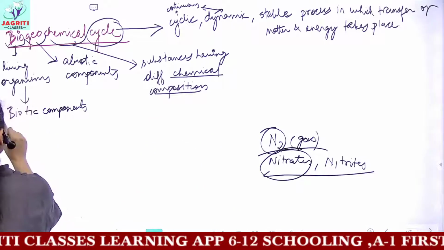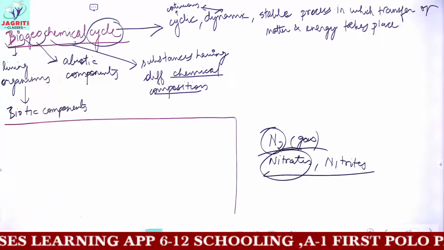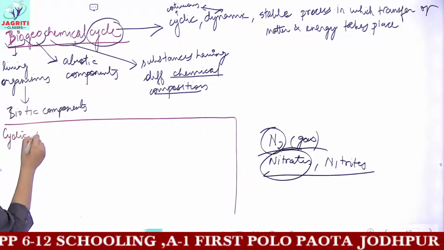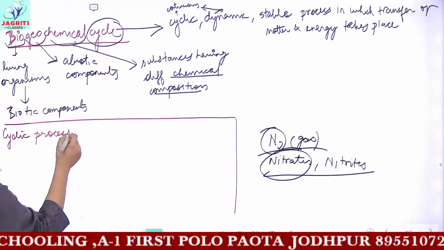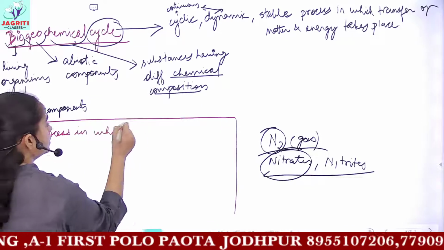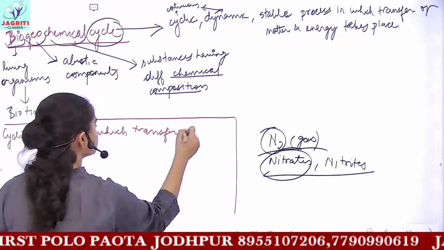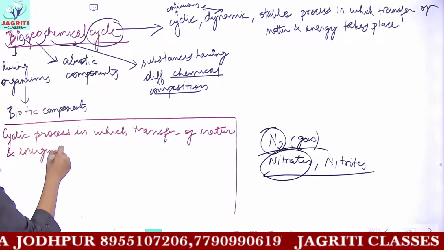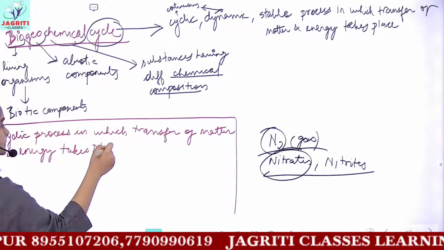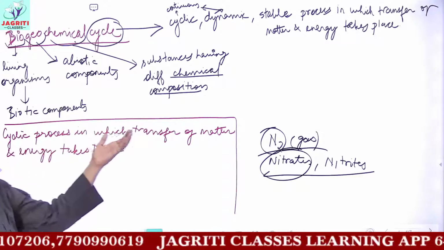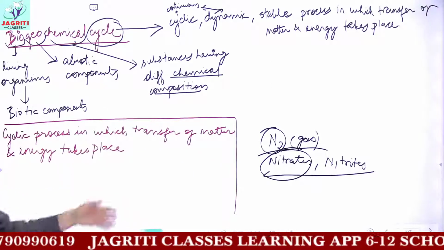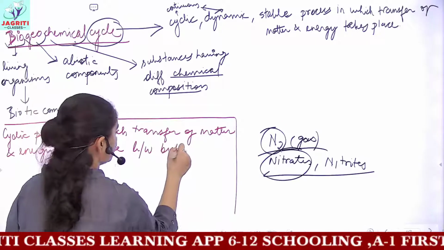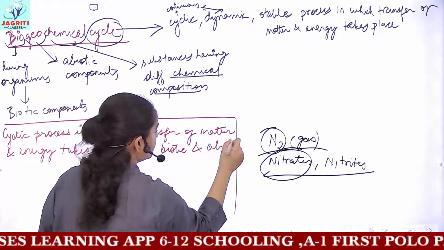So now if we write a proper definition for the term biogeochemical cycle using all the things we have written, it can be defined as a cyclic process in which the transfer of matter and energy takes place between the biotic and abiotic components.